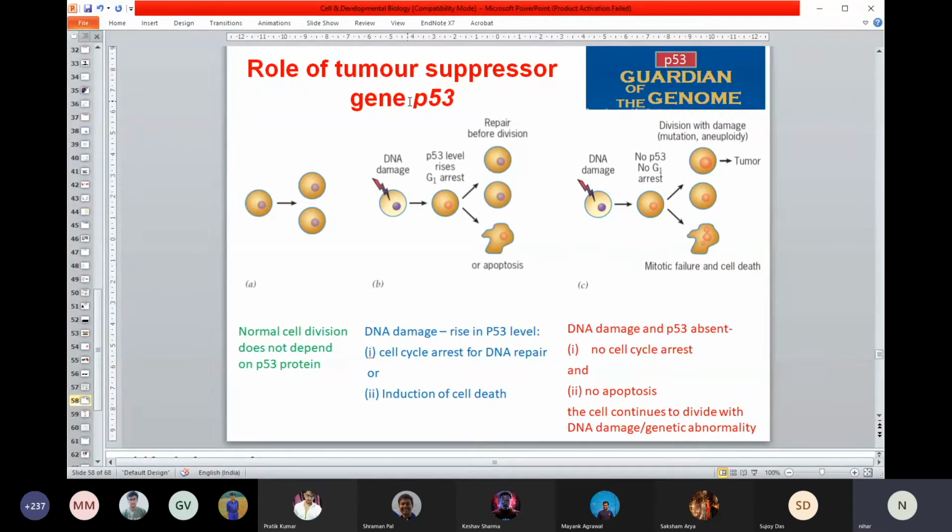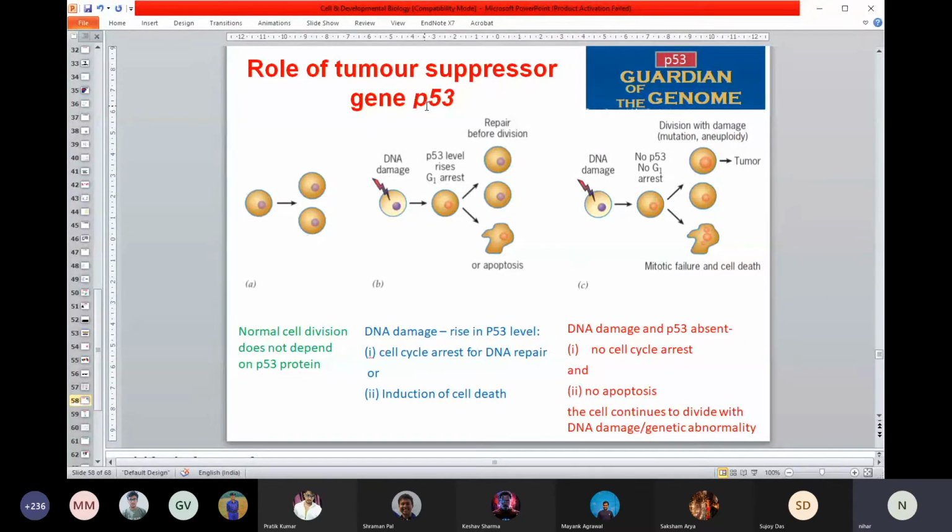So if you see somebody having cancer and try to find out the cause, if you take out the genome of that cancer cell and analyze it, you might be able to identify a mutation in the P53 gene, because mutations of the P53 gene are very commonly found in different kinds of cancer.